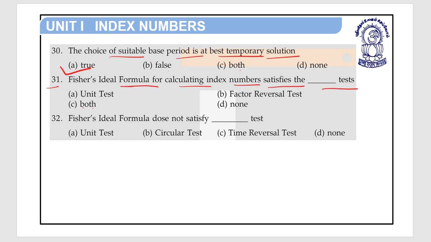So Fisher's ideal formula for calculating the index number satisfies the unit test and factor reversal test both. So option C is the right answer. Question number 32. Fisher's ideal formula does not satisfy dash test.